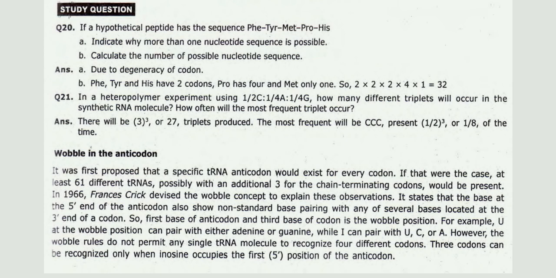In a heteropolymer experiment using 1/2 C, 1/4 A, 1/4 G, how many different triplets will occur in the synthetic RNA molecule? How often will the most frequent triplet occur? There will be 3 raised to 3, or 27, triplets produced. The most frequent will be CCC, present 1/2 raised to 3, or 1/8 of the time.